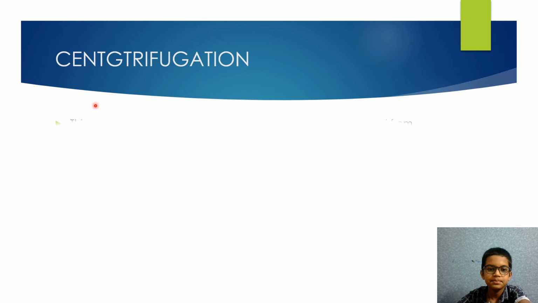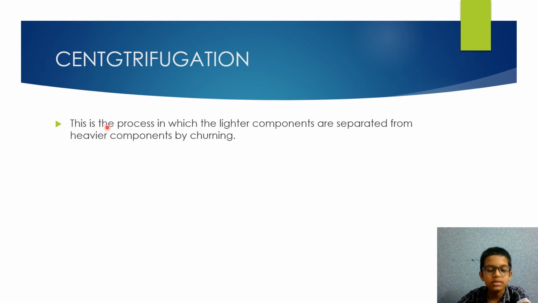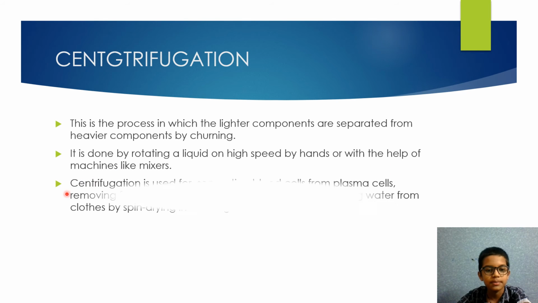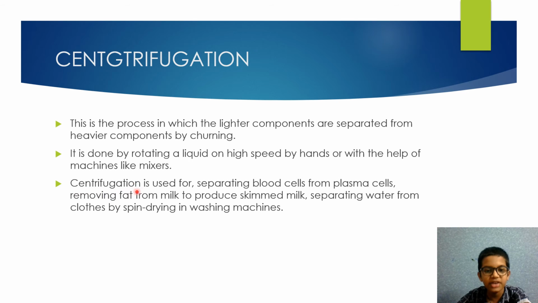Centrifugation. The process in which the lighter components are separated from the heavier components by churning. It is done by rotating a liquid at high speed by hand or with the help of a machine like a mixer. Centrifugation is used for separating blood cells from plasma, removing fat from milk to produce skimmed milk, and separating water from clothes by spin drying in washing machines.